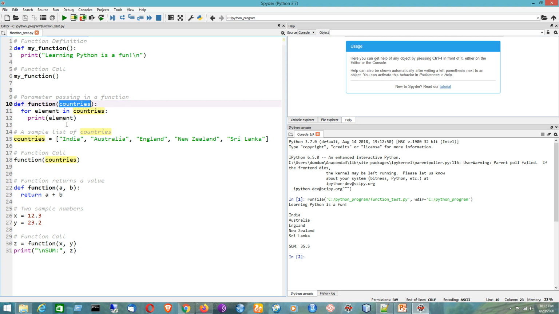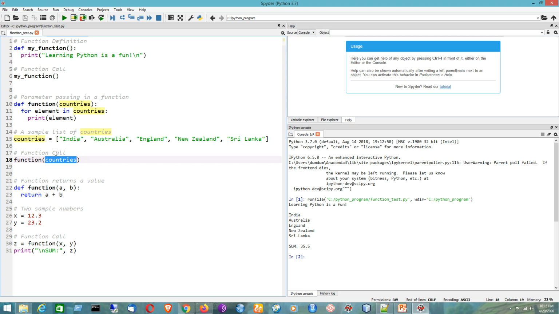Now I can call this function by providing the name of the function and the list that I am referring to here to denote the 5 countries. So it is a function parameter.